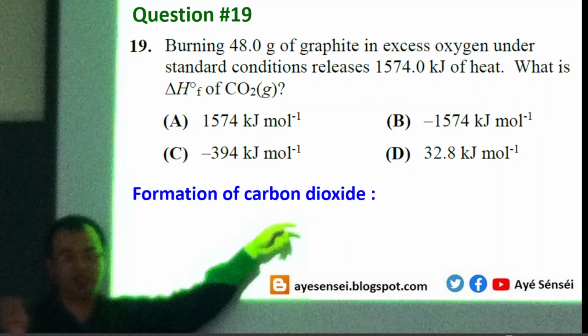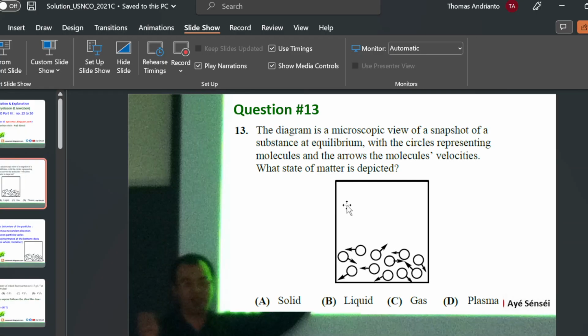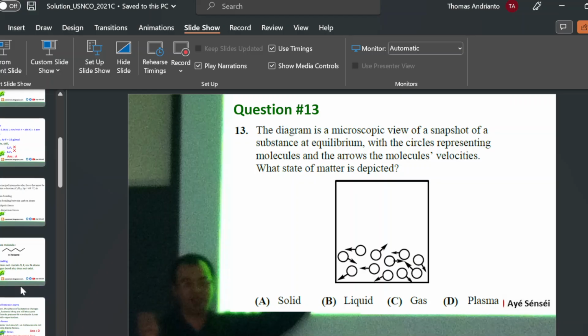And then if you take a look at the reaction, this is the reaction, carbon plus oxygen produces carbon dioxide. 48 grams of carbon means that there are 4 moles of them. So this means that the enthalpy of formation is this amount divided by 4 moles.